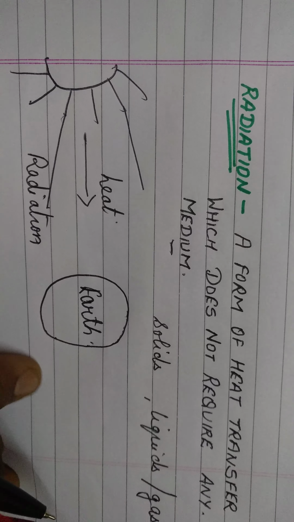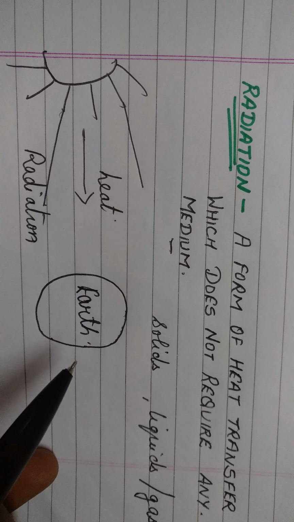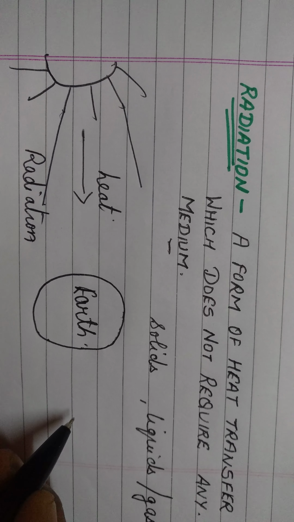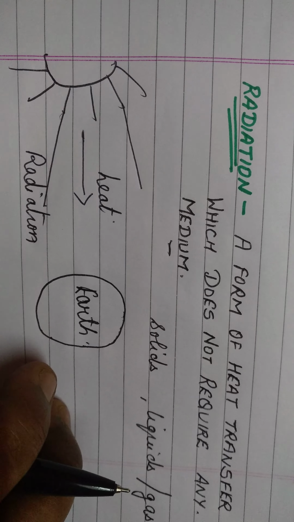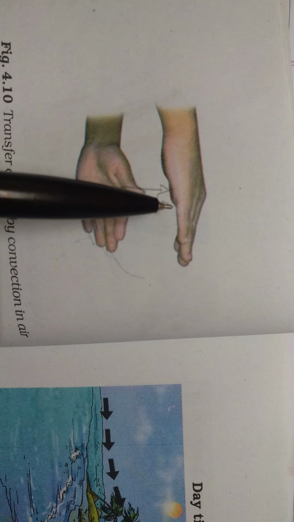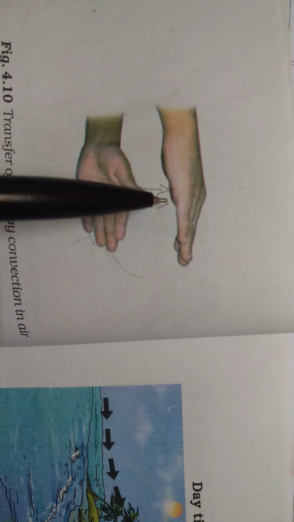Another example I can give you is the candle activity I just told you about. You had kept one hand on top of the flame and one hand at the side. I told you that the hand on top will get hotter because of convection.